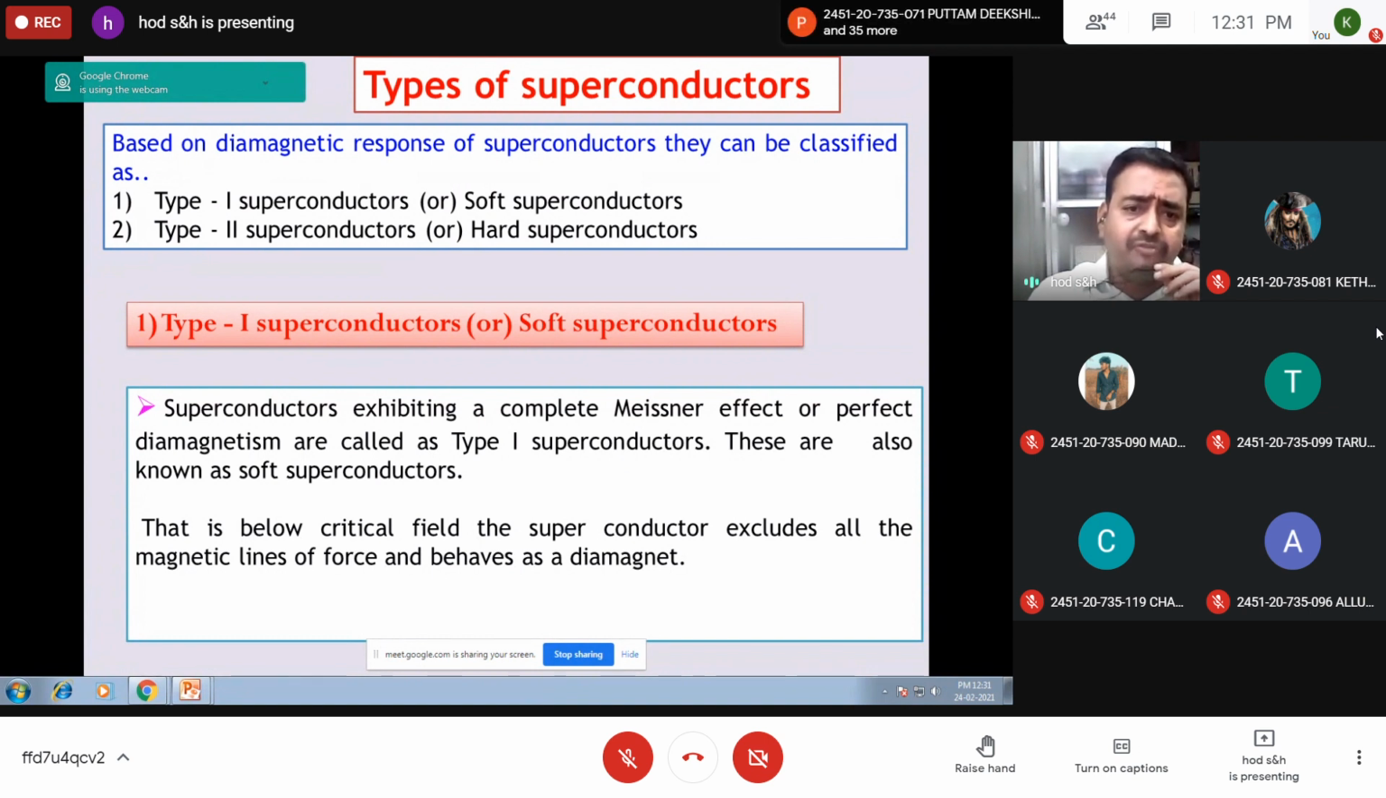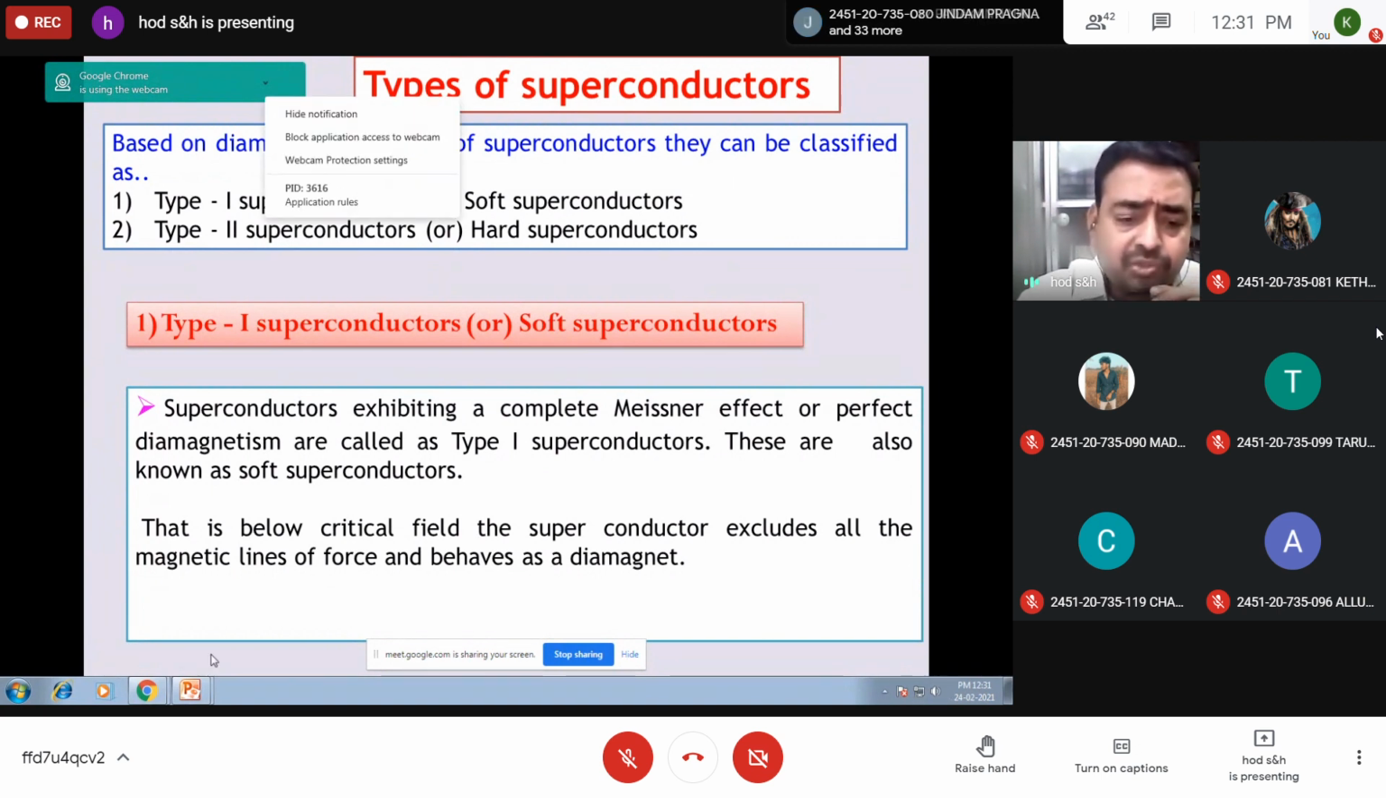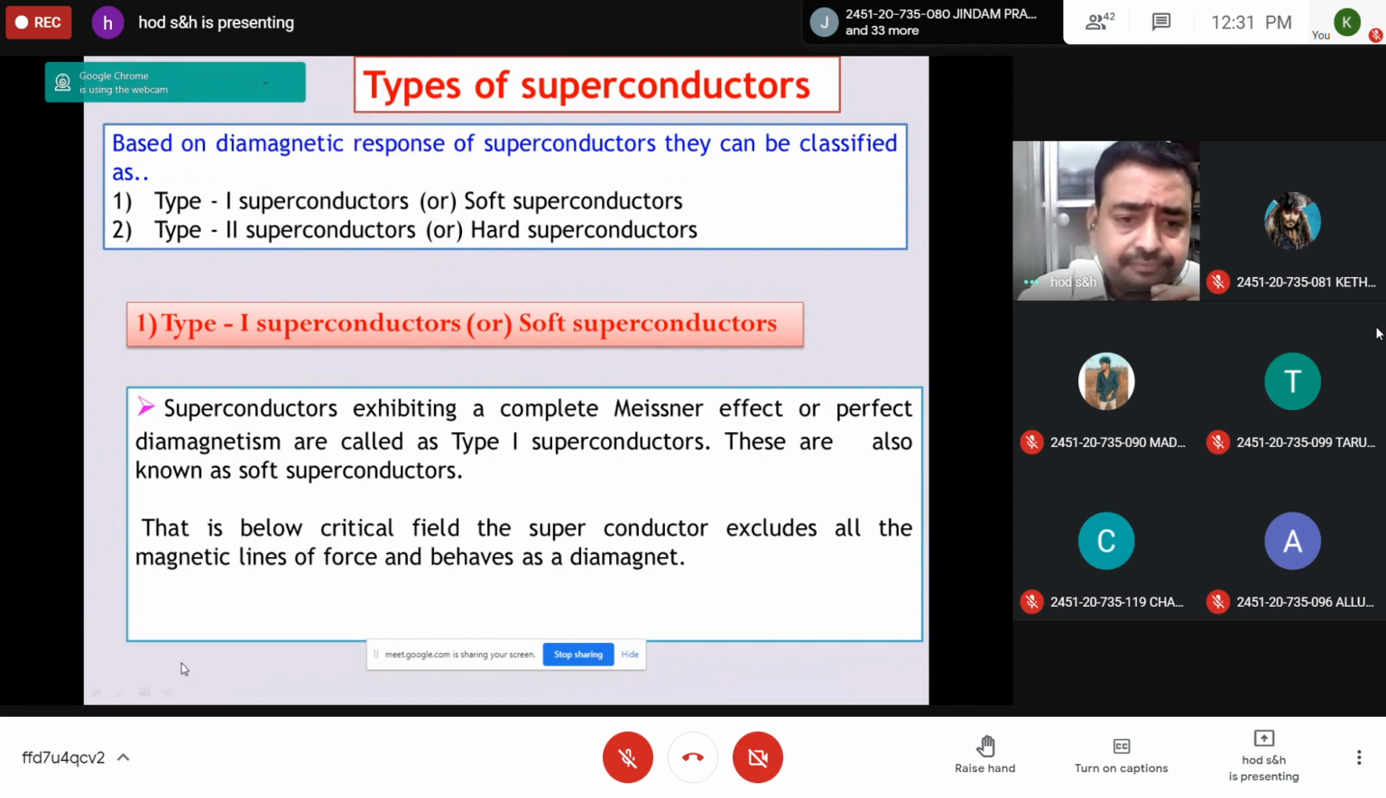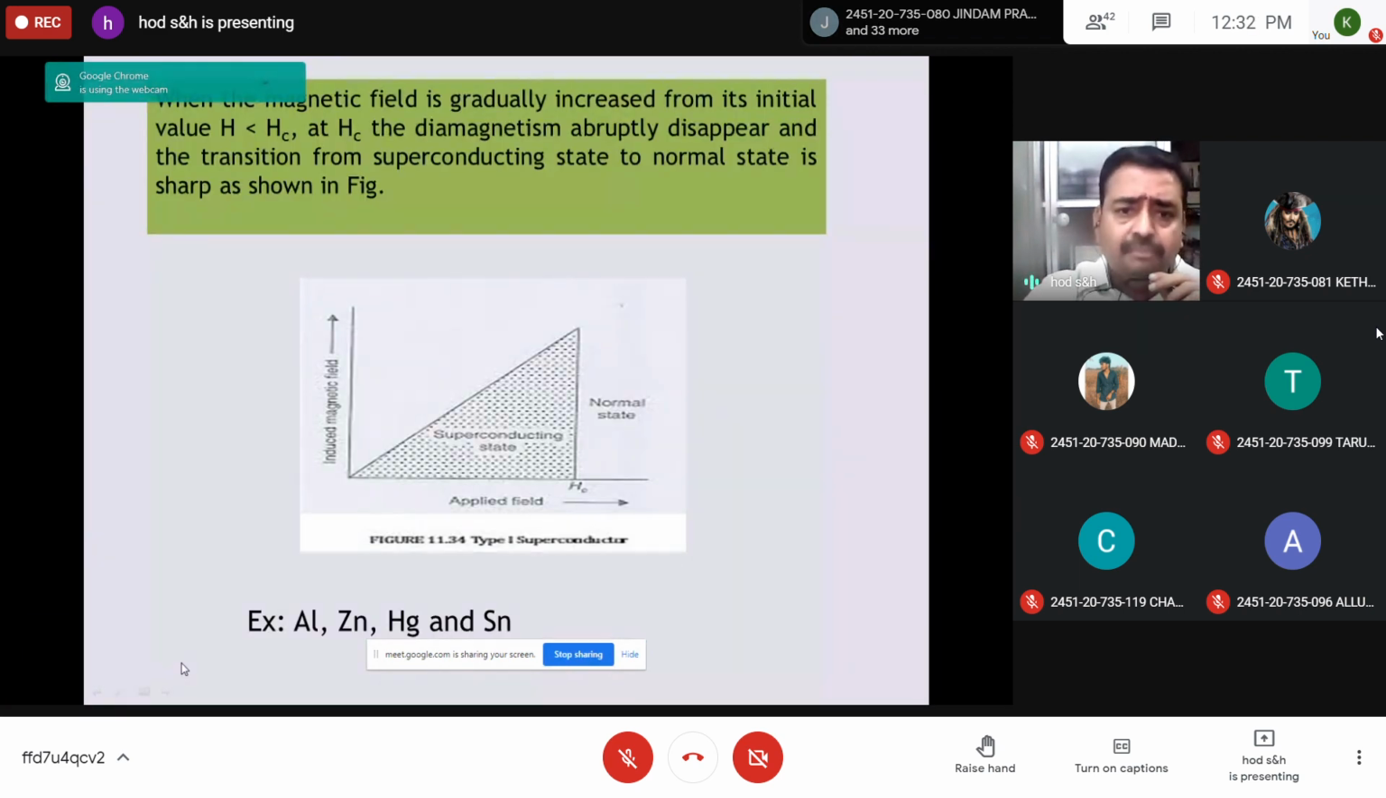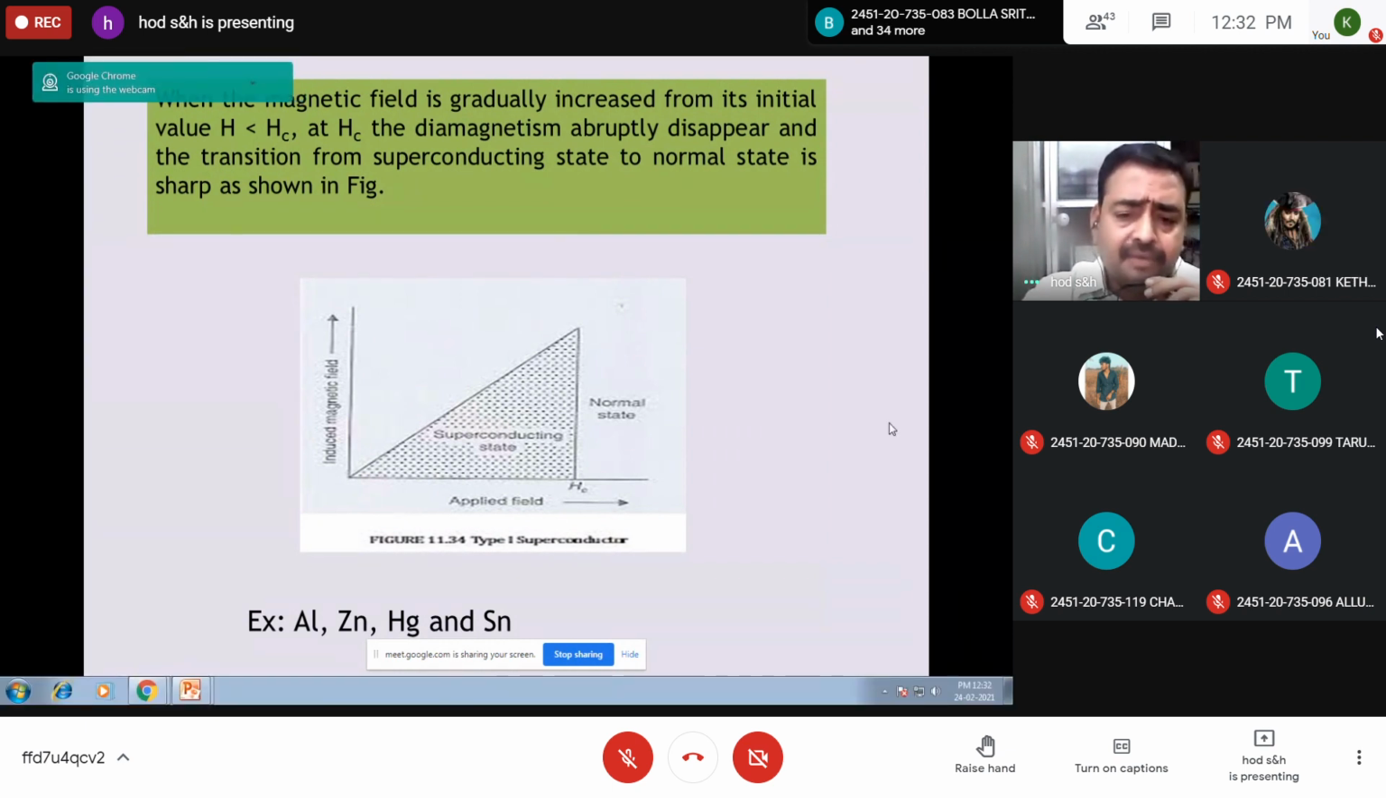For this type of material, only two states are possible: an abrupt change from the superconducting state to the normal conducting state happens for a soft or type 1 superconductor. These are materials which obey a complete Meissner effect or perfect diamagnetism. Below the critical field, it excludes all magnetic lines of force and behaves as a perfect superconductor, and above the critical field it loses its superconductivity completely and becomes a normal conductor.